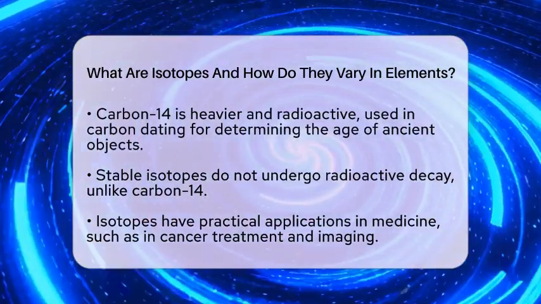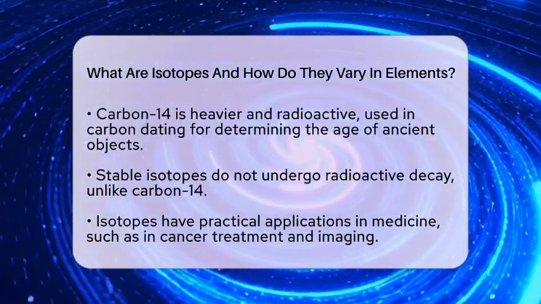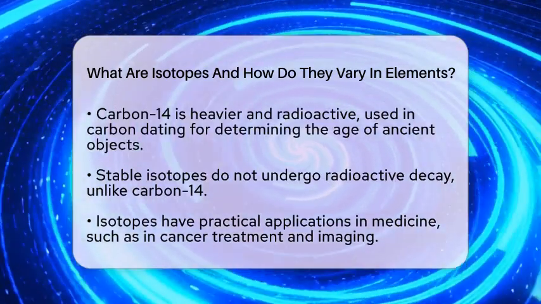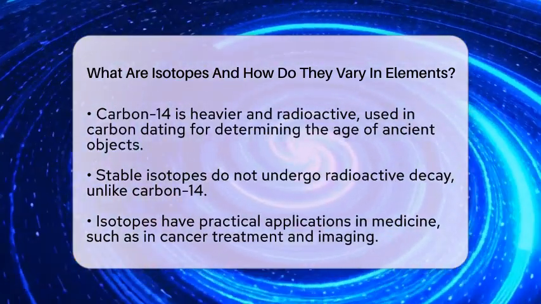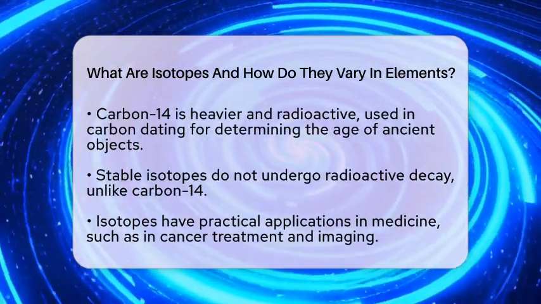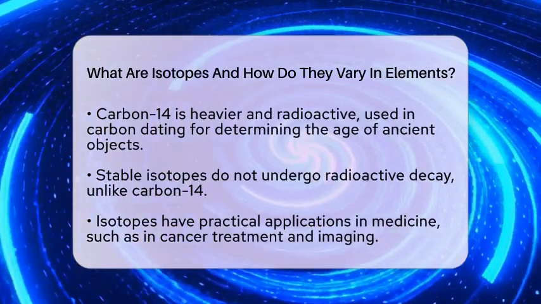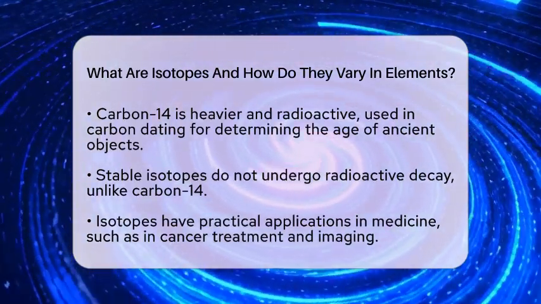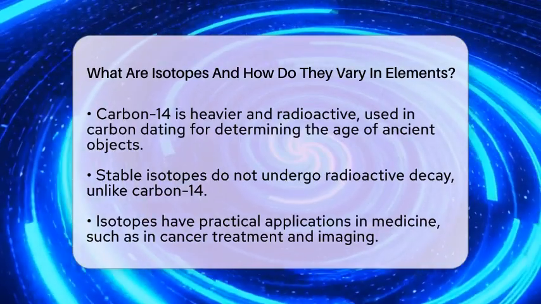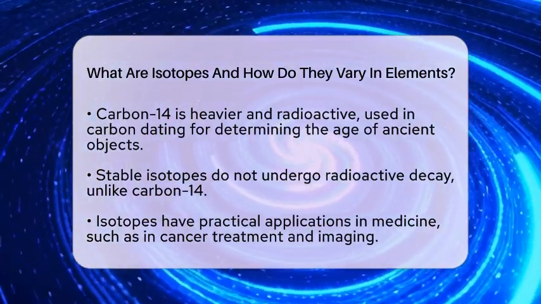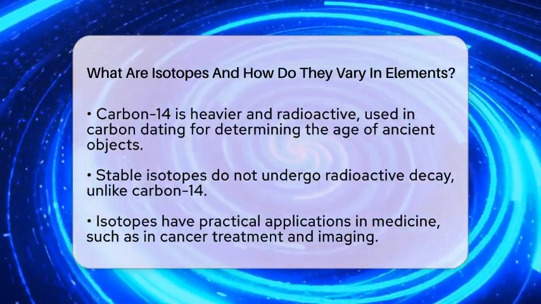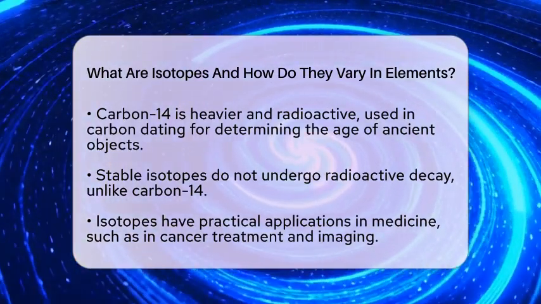For example, carbon-12 has 6 neutrons, while carbon-14 has 8 neutrons. This makes carbon-14 heavier and radioactive. Radioactivity means that carbon-14 decays over time, which is a property used in carbon dating to determine the age of ancient objects. In contrast, stable isotopes do not undergo such decay.